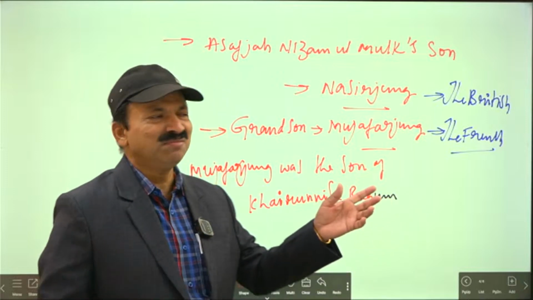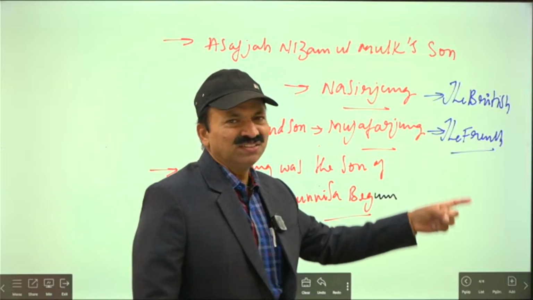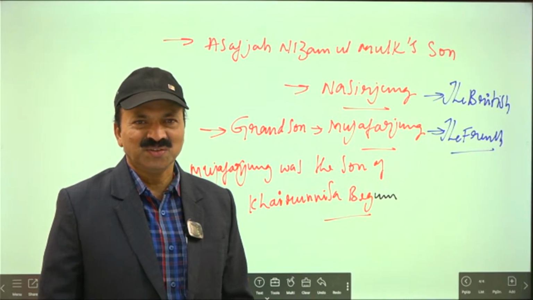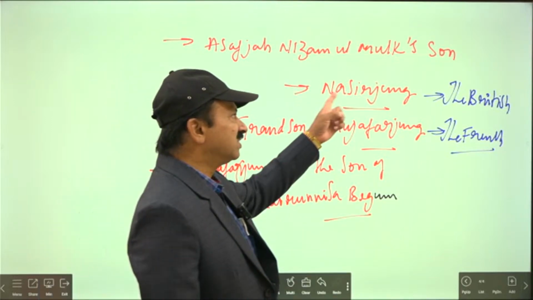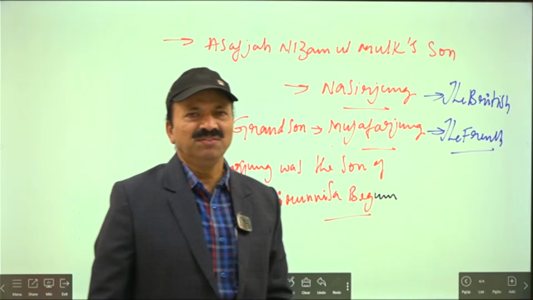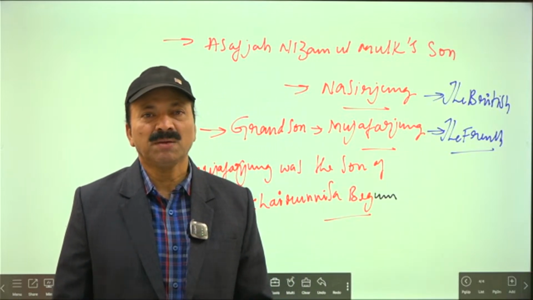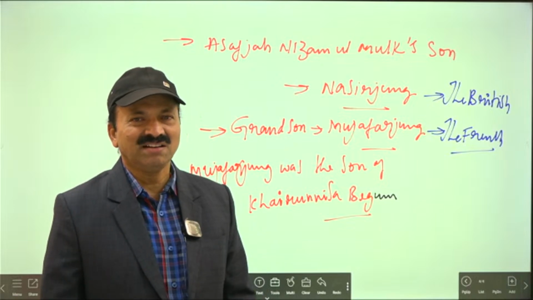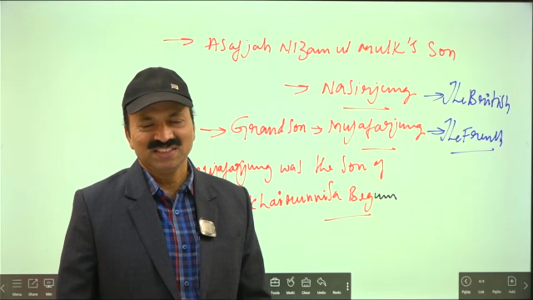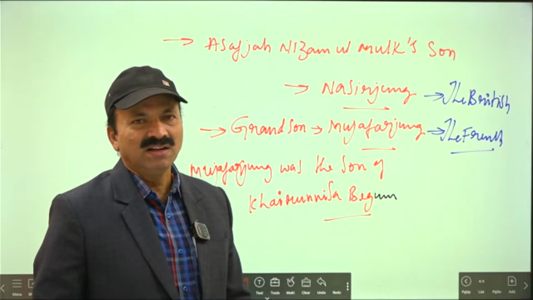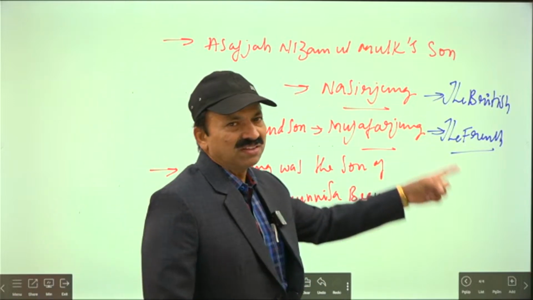Then both went and met Colonel Kadapa Nawab Rahimat Khan, to end the life of Nasir Jang. Muzaffar Jang and the French went and met the Colonel Kadapa Nawab, who was Rahimat Khan, a factionist. At last, Rahimat Khan ended the life of Nasir Jang.